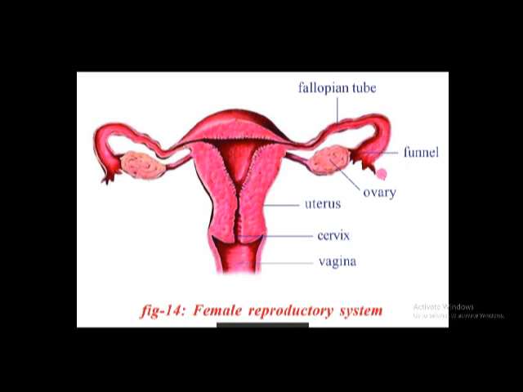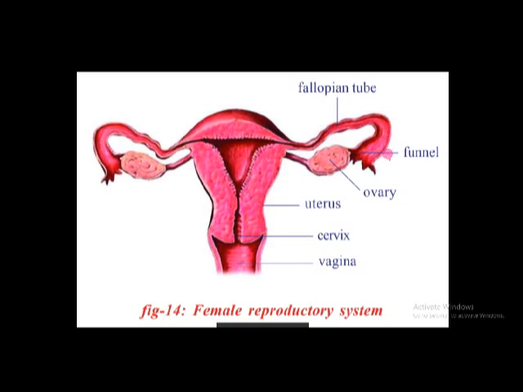At that time, if she is a married woman, sperms come in this way. First they come into the uterus and then they enter into the fallopian tube. If the ova is present here, fertilization happens. That is called internal fertilization. After fertilization is completed, the zygote is formed.